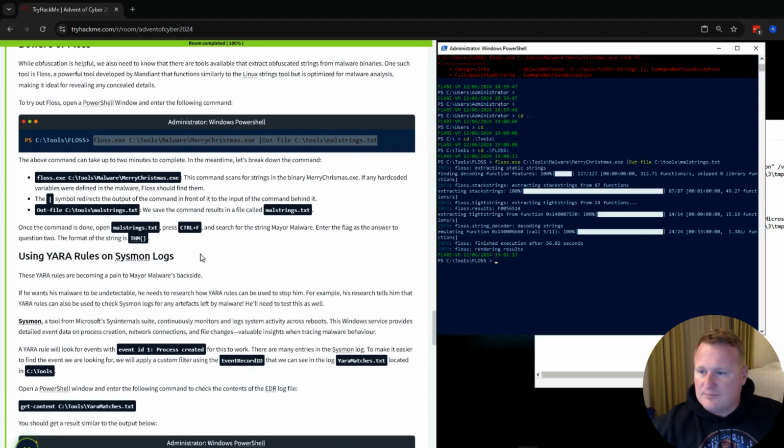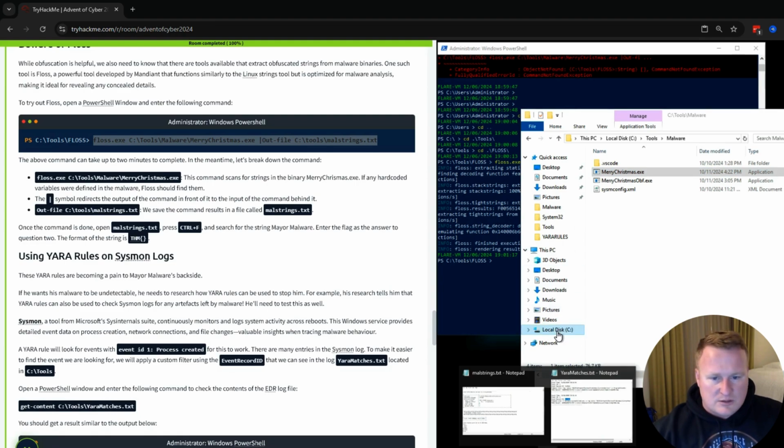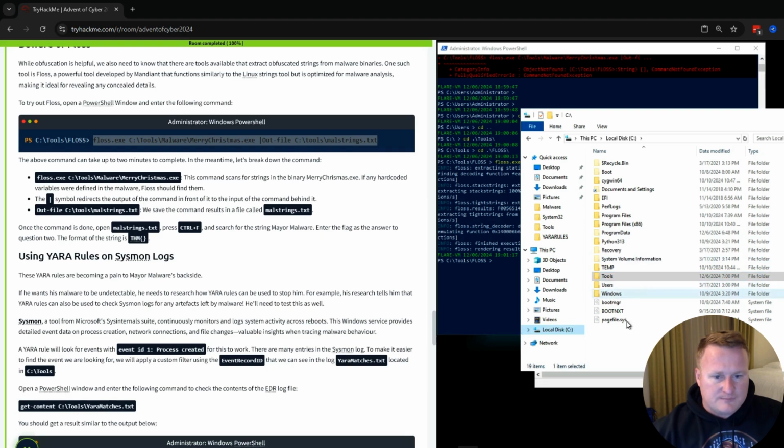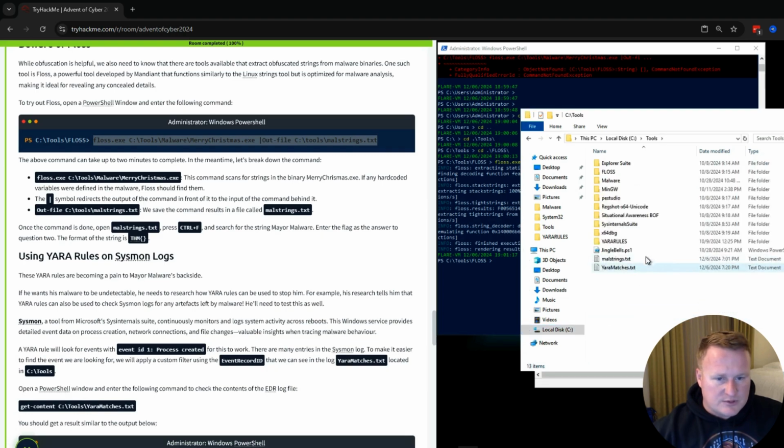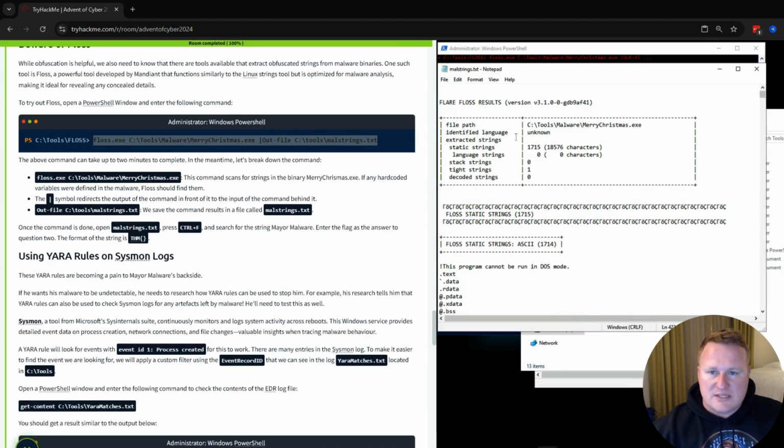And then all we need to do for this next piece is go over here into our directory. We're going to head to local C, tools, and we see our malstrings.txt right there at the bottom, already in a text document. Once again, I've already opened this up. Here we see we have our FLARE FLOSS results.